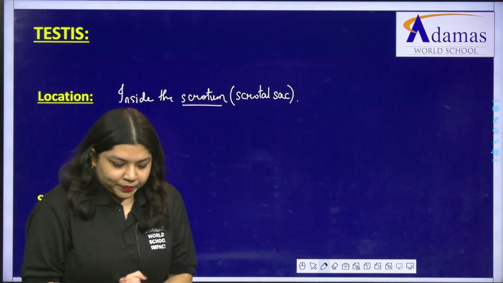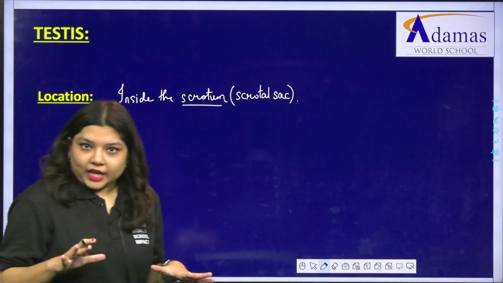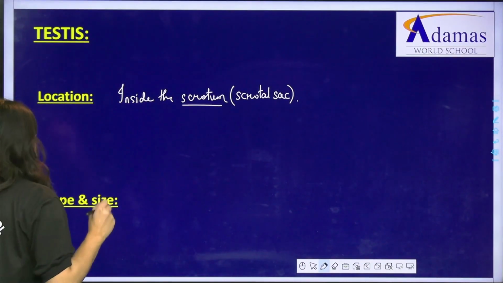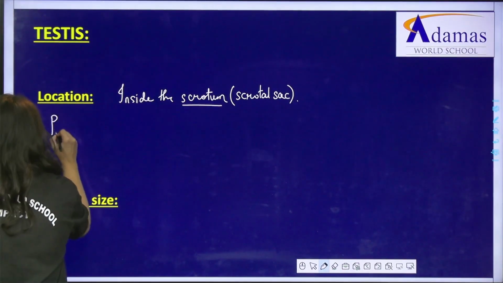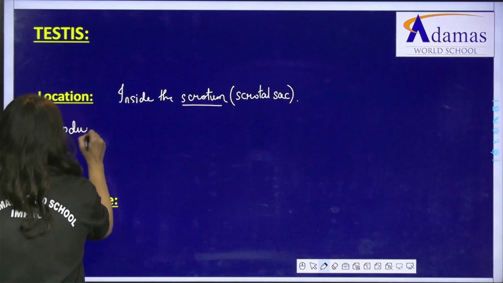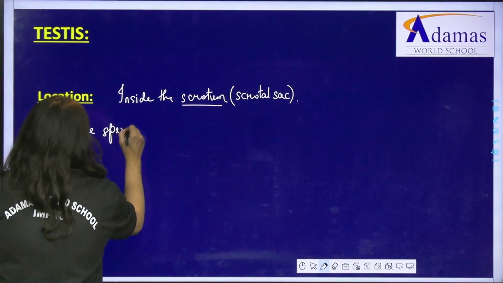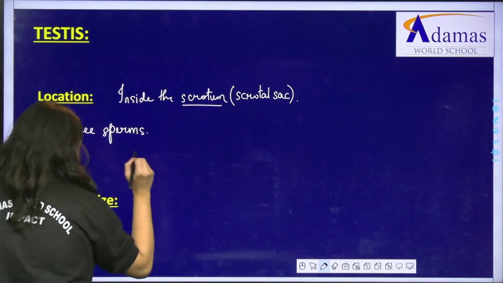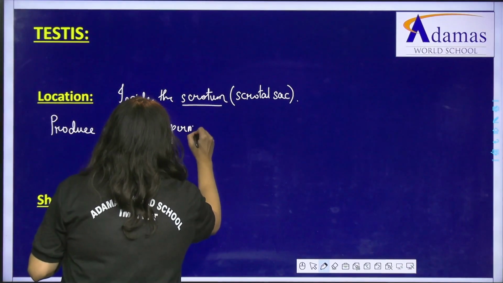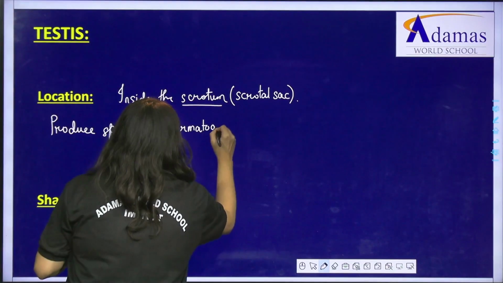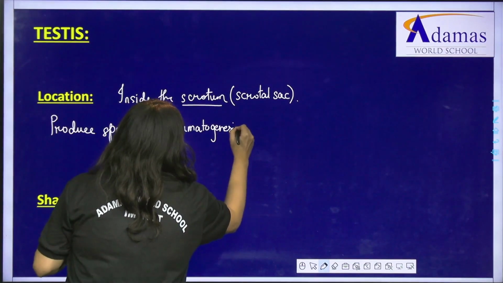There must be some reason. So, what is the function of the testis? What is the main function of the testis? The testis is going to produce sperms, right? So, the function of the testis is to produce sperms, and it produces sperms by the process that we call spermatogenesis. Okay.